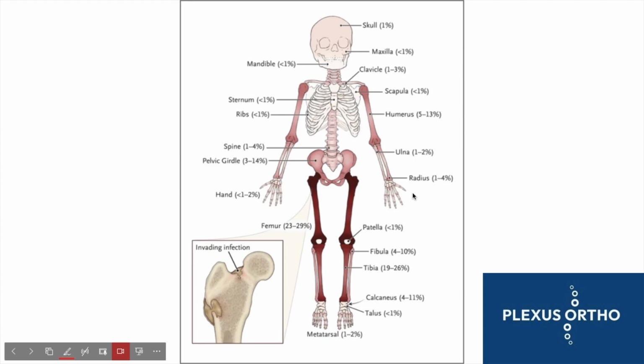Now the most common area where osteomyelitis occurs is the proximal tibia. The distal femur is also very common, almost equal in number to the proximal tibia. These are the two most common areas where the infection can occur. We've also learned in the septic arthritis chapter that in some joints the metaphysis is intra-articular.